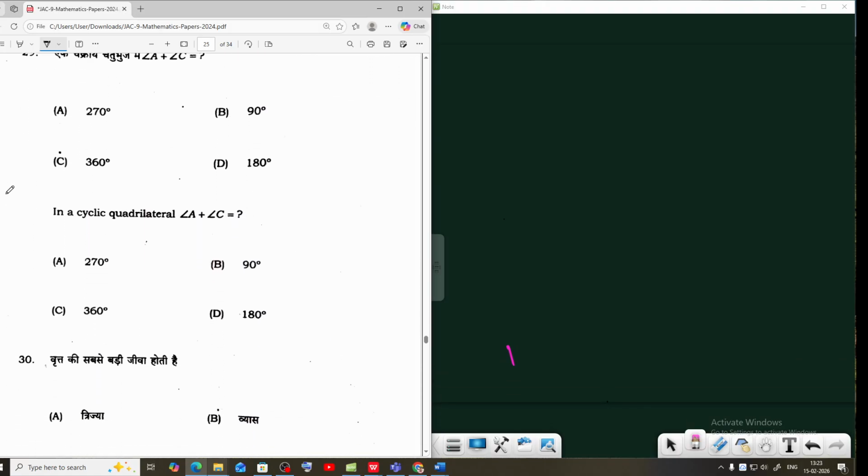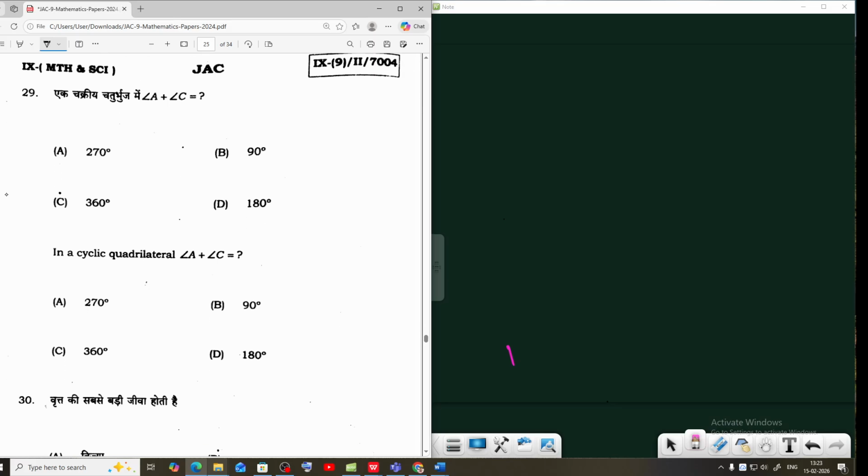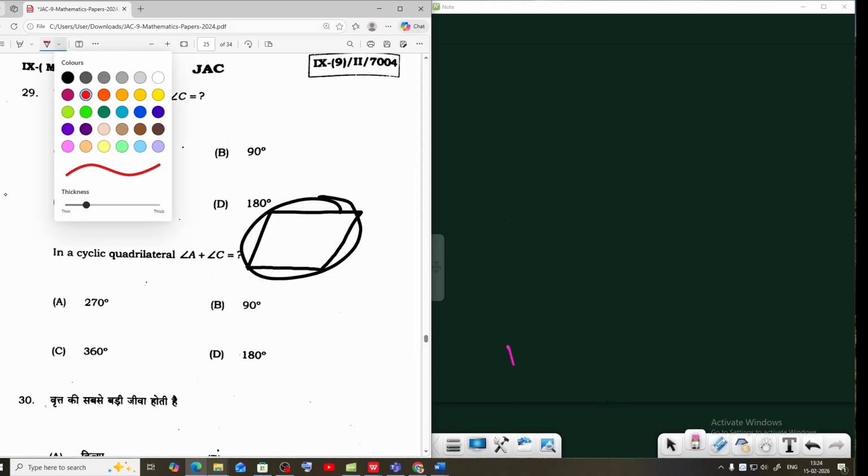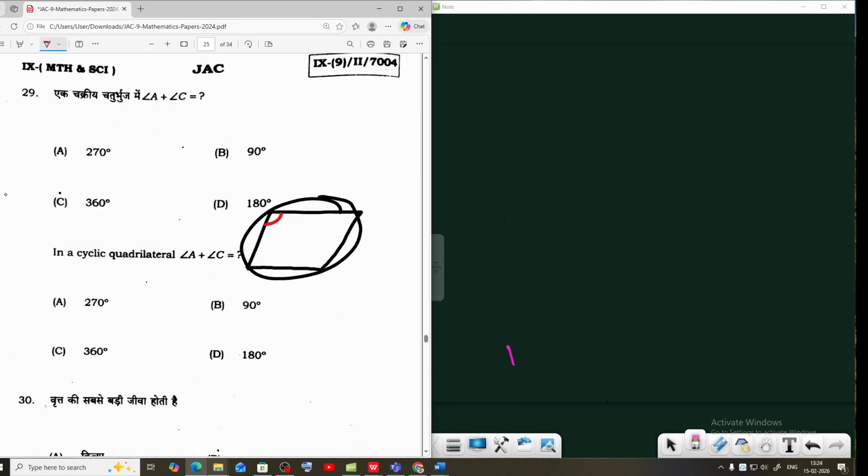Next, solution of 29. In a cyclic quadrilateral, angle A plus angle C. A cyclic quadrilateral is any quadrilateral drawn inside a circle with its vertices on the circle. The property is that the sum of opposite angles, also called diagonal angles, is 180 degrees.